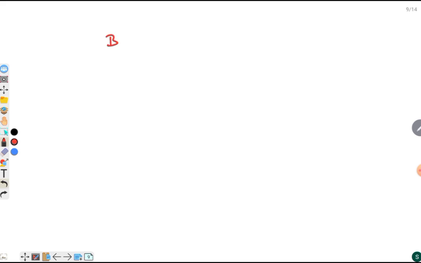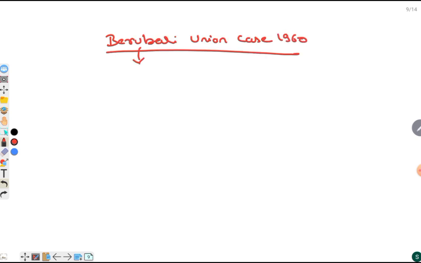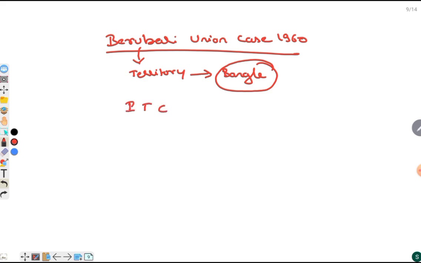There was a famous Berubari Union case, 1960. Berubari is a territory in India, and this was given to Bangladesh by India. That is, India was giving this territory to Bangladesh, and this was challenged in the court. In this case, the question came whether the Union government can cede a territory to another country without Parliament's approval.